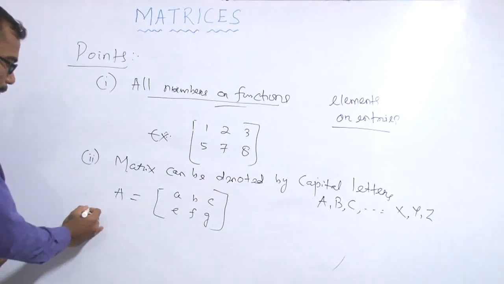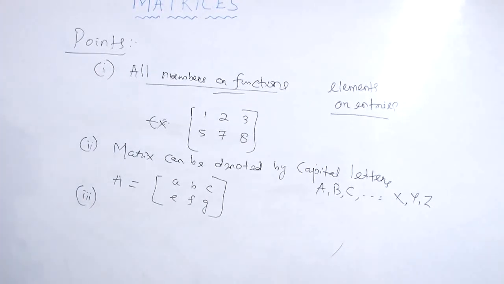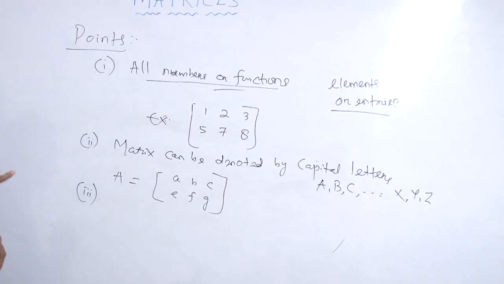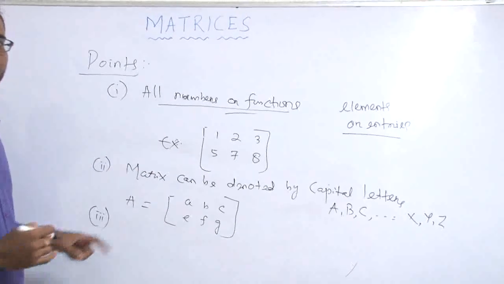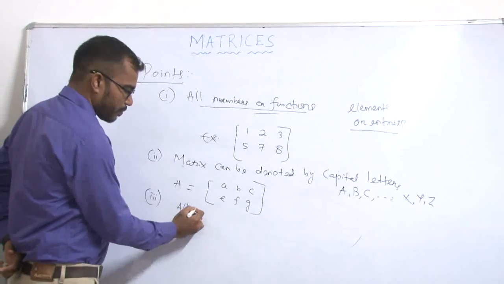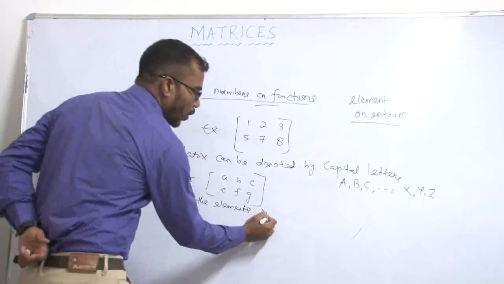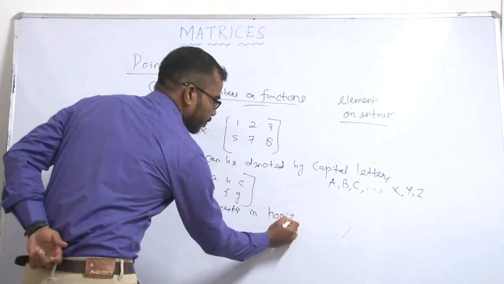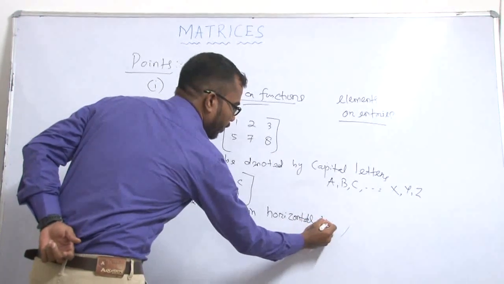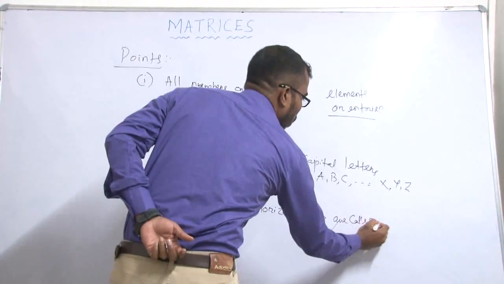Next, the third point: how to arrange a matrix? A matrix can be arranged in horizontal lines and vertical lines. All the elements in a horizontal line are called rows.